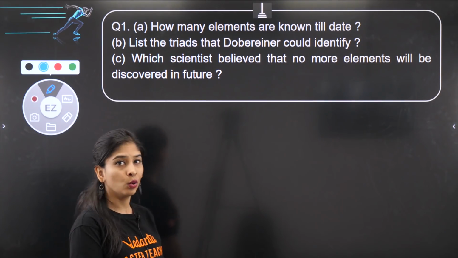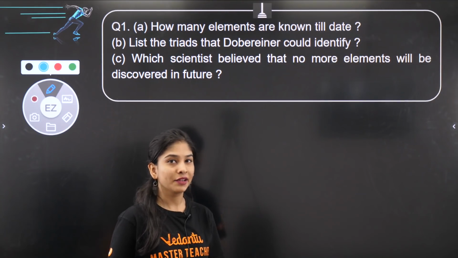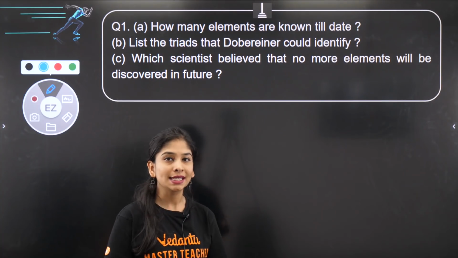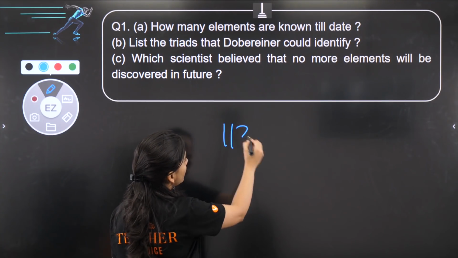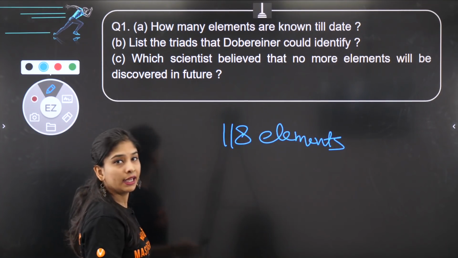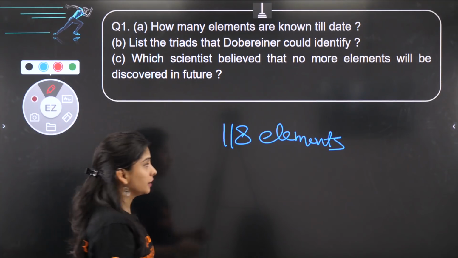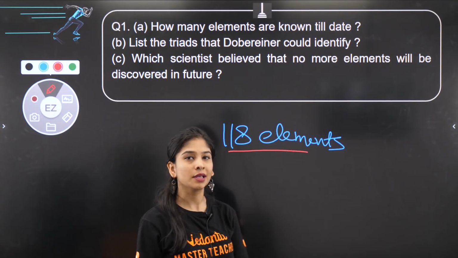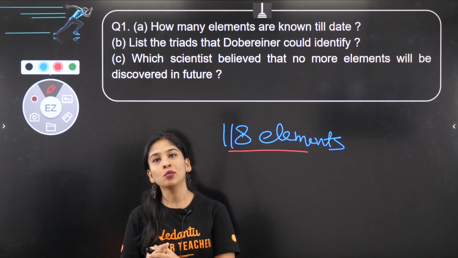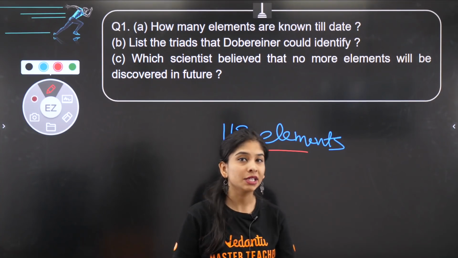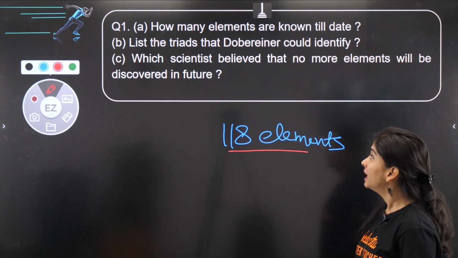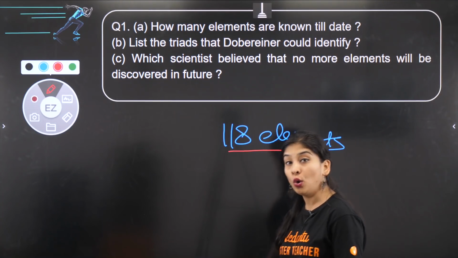How many elements are known till date? So that's like a contradictory part, because if you go for the modern periodic table right now, which is there in NCERT, so this is 118 elements which is written, right? But some of the student was sending me some table in which 127 elements were there. They are still discovering more and more elements, but right now which was adapted by NCERT is this much, 118 elements.